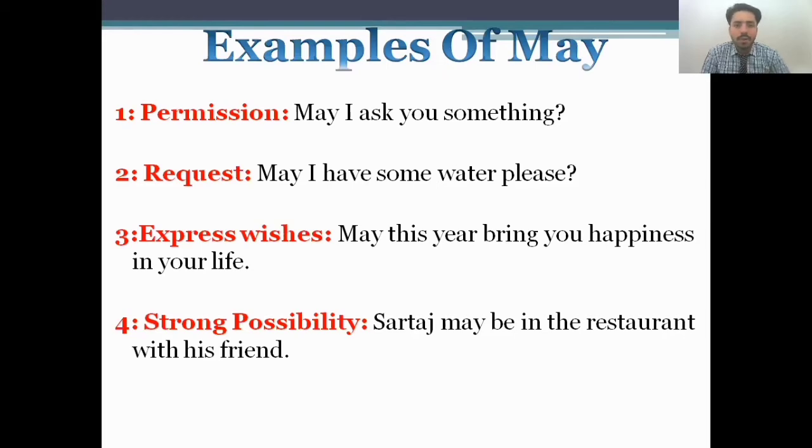And number four is a strong possibility. For the strong possibility: Sartaj may be in the restaurant with his friend. It means it is a strong possibility. Maybe Sartaj is in the restaurant with his friends. This is all about the "may".